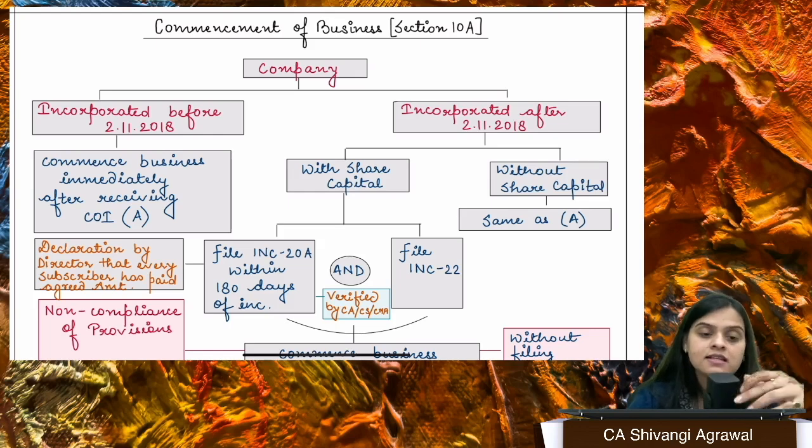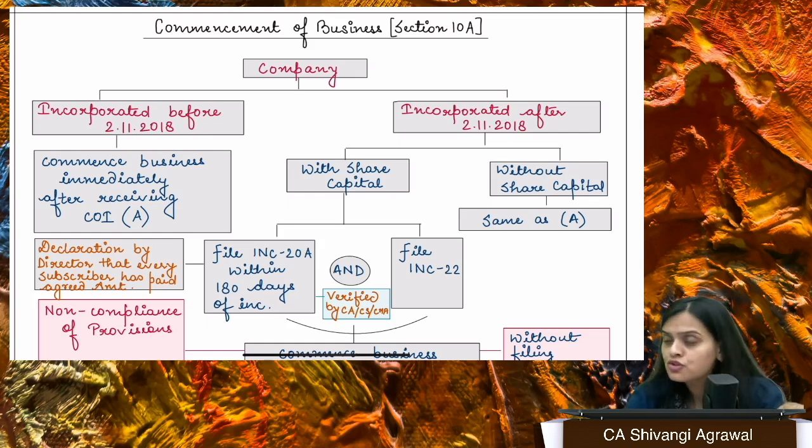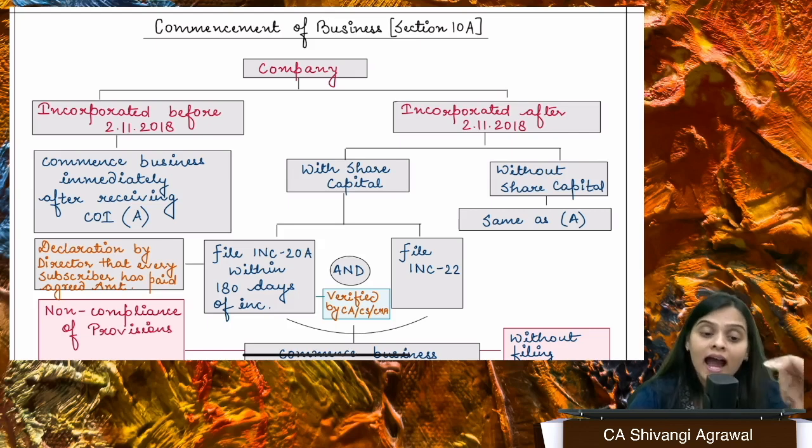Section 6 tells us that the Act is going to override the memorandum and articles. So whatever is given in the Act is going to be supreme. And if you write anything in the memorandum, or in the articles, or if you pass any resolution, or make any agreement, and that particular point contradicts the Act, you have to keep in mind that the Act is always going to be superior, right?